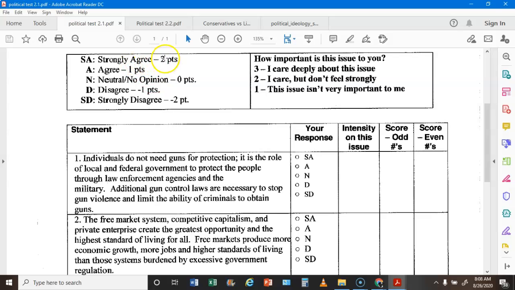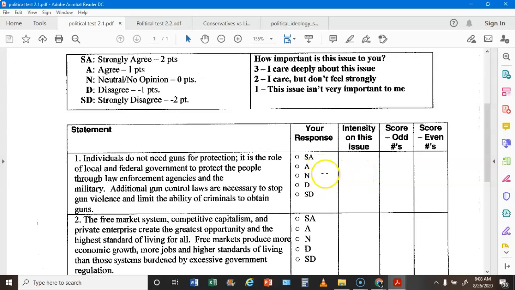And then you're going to figure out what point value your answer is. So all SAs are 2, all A's are 1, all N's are 0, all D's are -1, and all SD's are -2. And so you'll write that score right here. So if I have an SA for number 1, I would write a 2. Then I have to decide how intensely I care about this issue. If I care deeply and strongly, then that's a 3. If I kind of care, that's a 2. If I don't care, that's a 1. And so I'm going to write down my intensity.